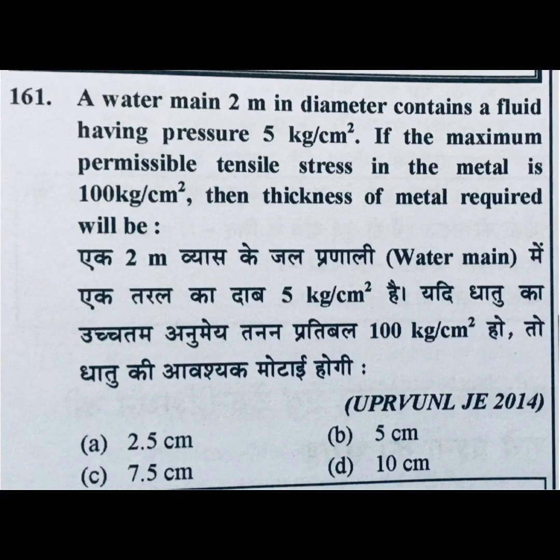Next question, a water main 2 meter in diameter contains a fluid having pressure 5 kg per centimeter square. If the maximum permissible tensile stress in the metal is 100 kg per centimeter square, then the thickness of metal required will be how much? So it's a thin cylinder.